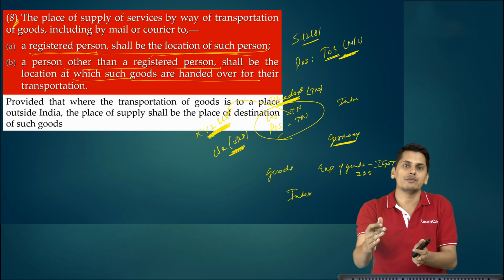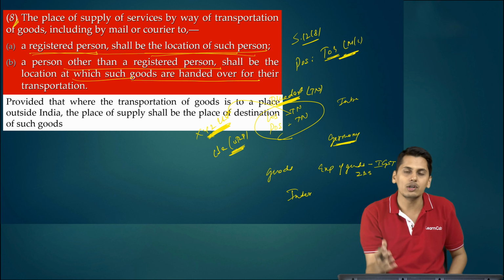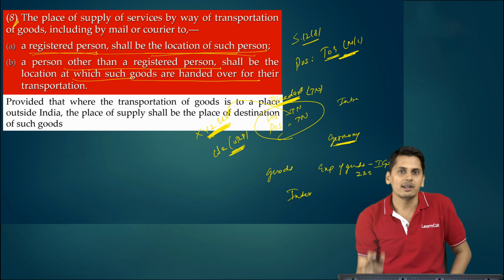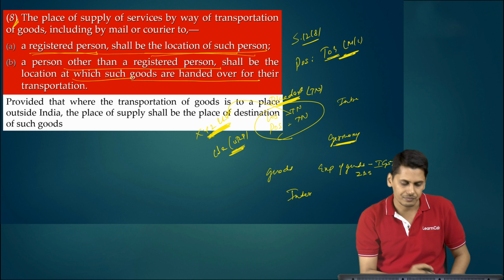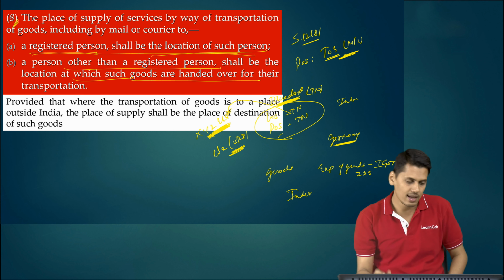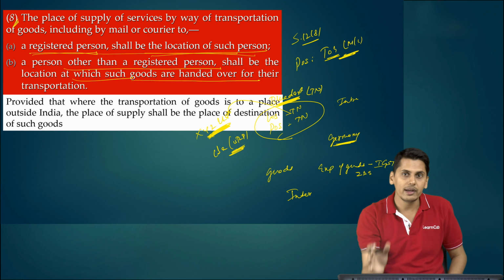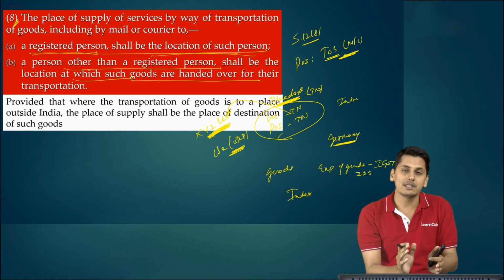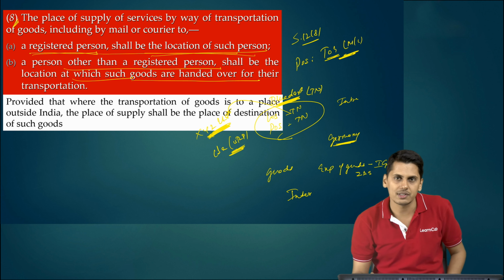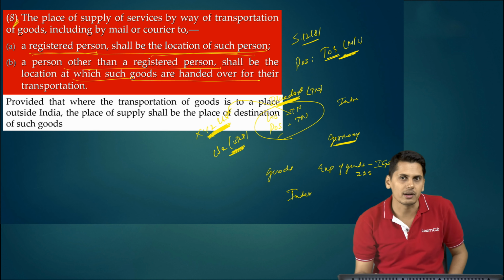No more extension of this sequence wherein it can result into an export of service and zero rating benefit is going to be available. So we need to be careful with this. Just by introducing this proviso, it doesn't mean that these services will be resulting into exportation of services and accordingly going to be zero rated.